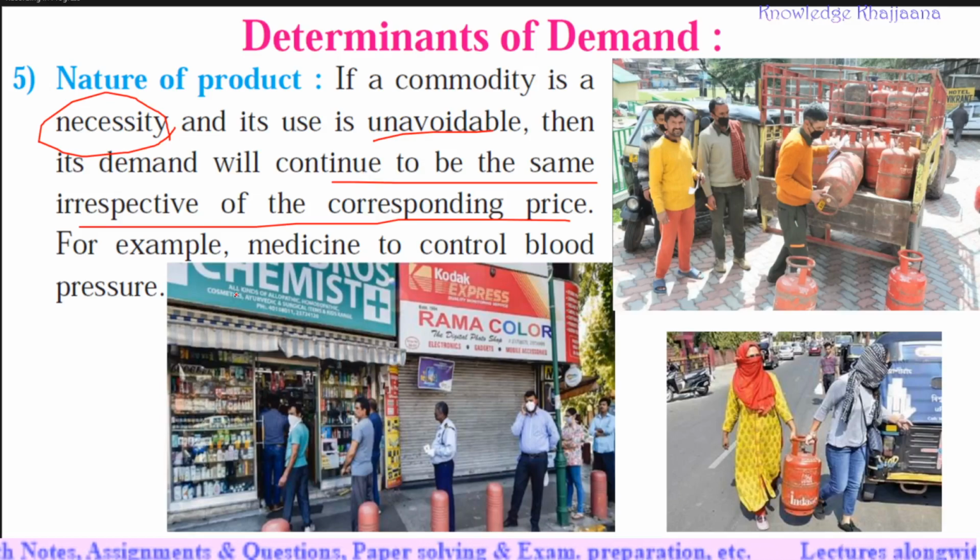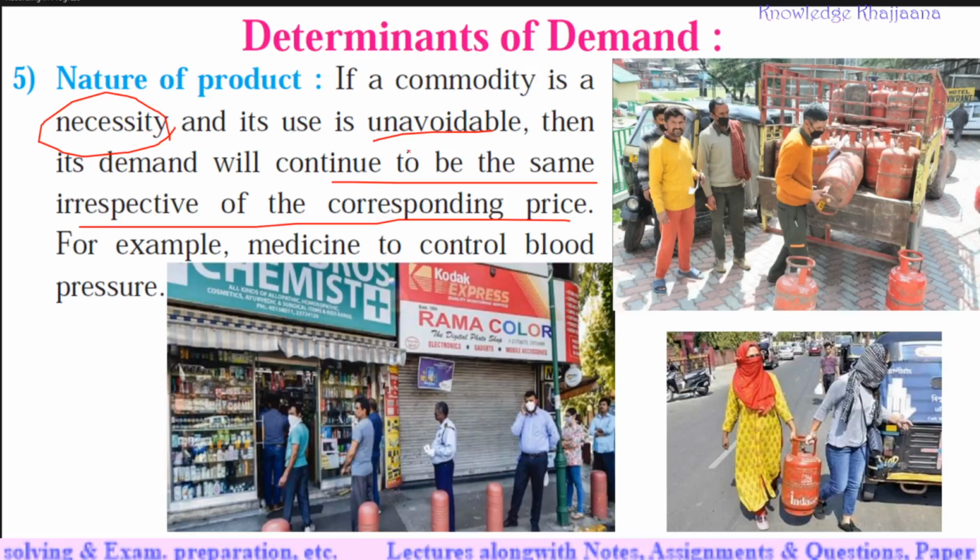For example, during the lockdown season, or in the COVID season, medical stores were open all the time. Medical stores were allowed to be open, right? Why? Because medicines must be available for the patients. Those are the medicines, the necessity commodity.